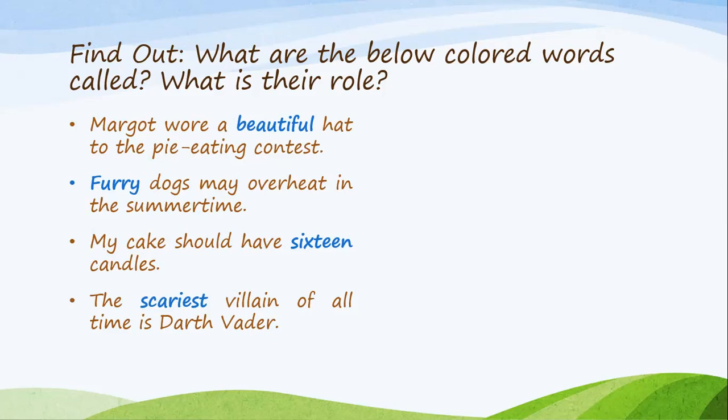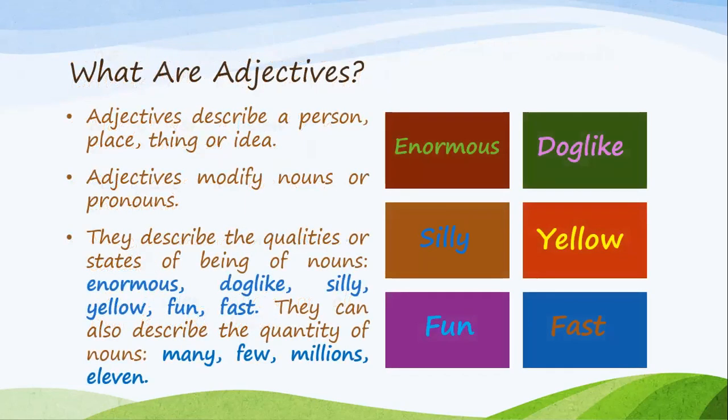So what are these words called in your opinion? They are called adjectives. What are adjectives? Adjectives describe a person, place, thing, or idea. So mainly they describe the noun. They modify nouns or even pronouns. They describe the qualities or states of being of that noun.